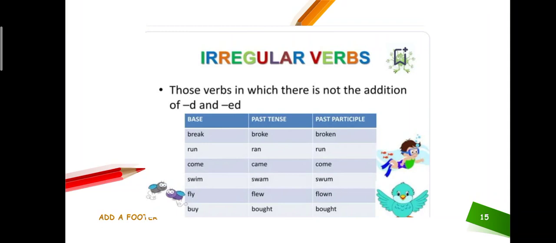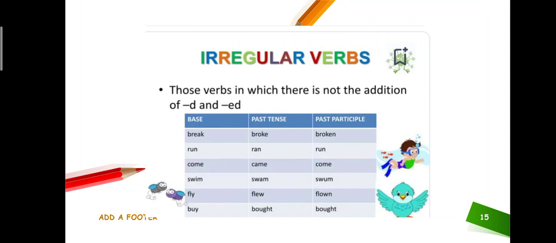You have to identify which are the irregular verbs and which are the regular verbs. Whenever you are converting a basic form like break into the past tense or past participle, you have to learn them.